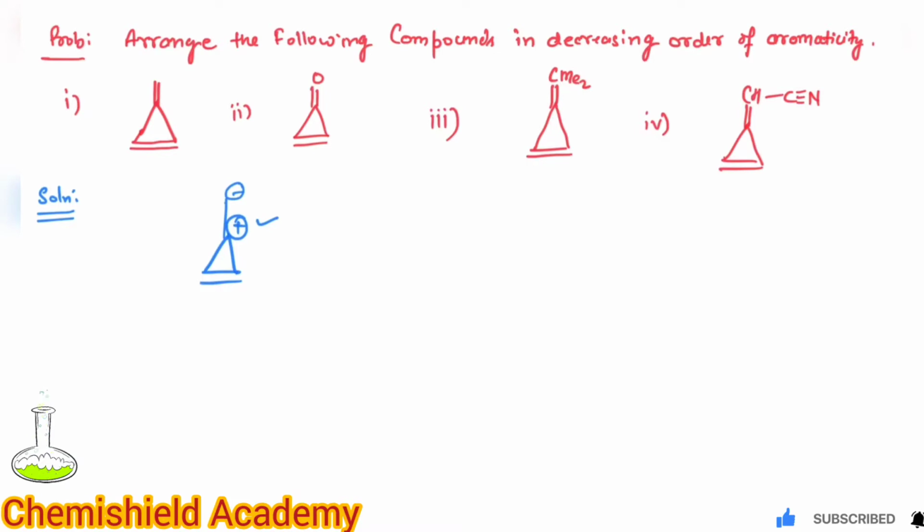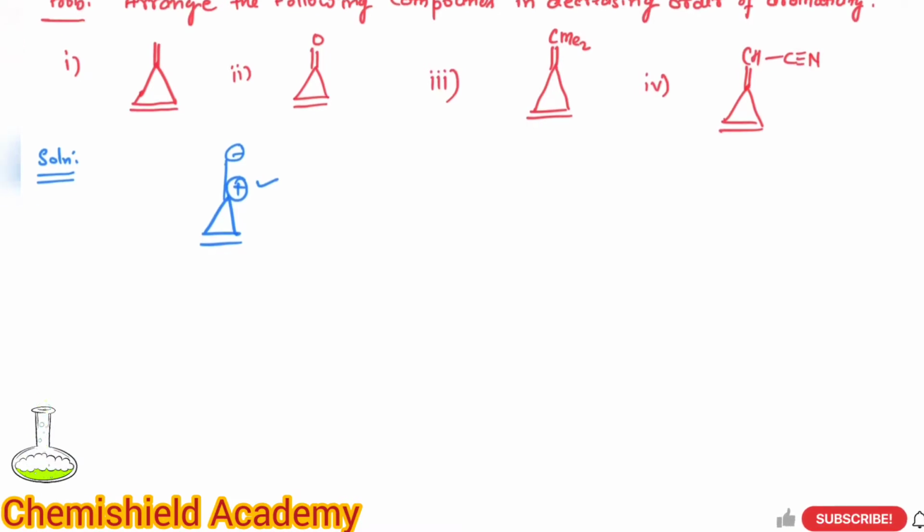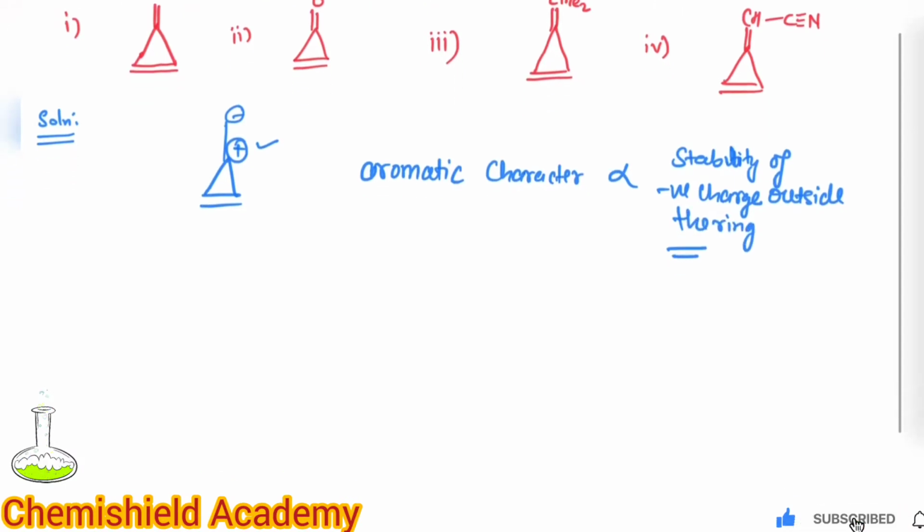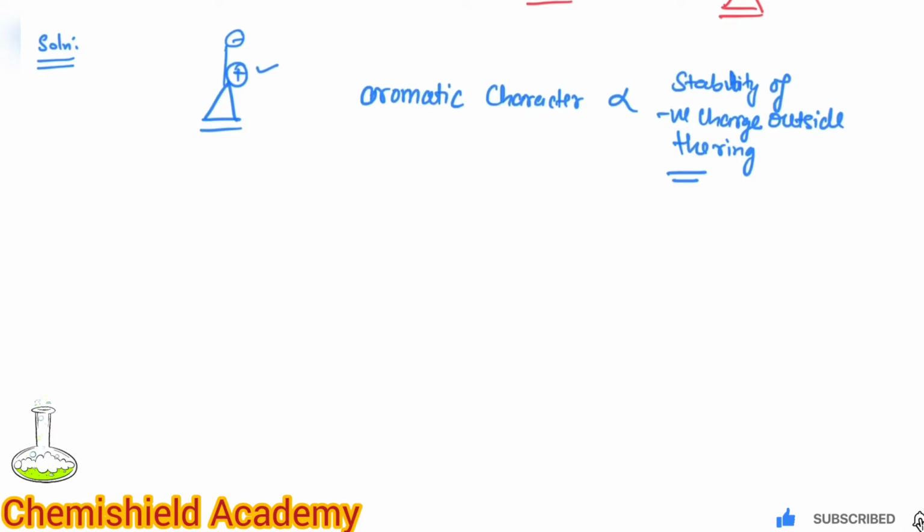Something like this. Alright, so here we can say that aromatic character is directly proportional to the stability of negative charge outside the ring. This outcome we can draw. Now we have to check the stability of negative charge to compare the aromatic character in the given compounds. So we'll see the first compound.